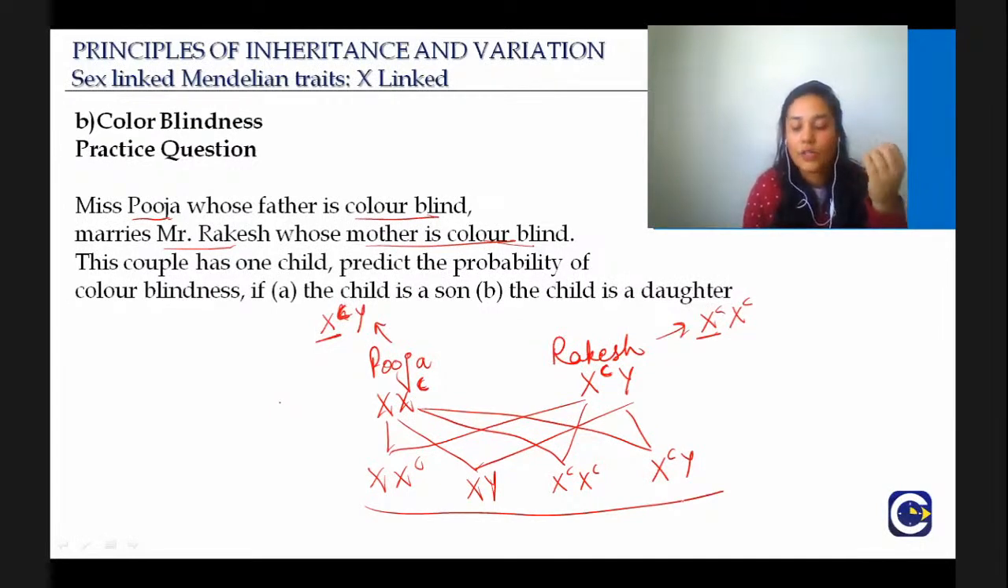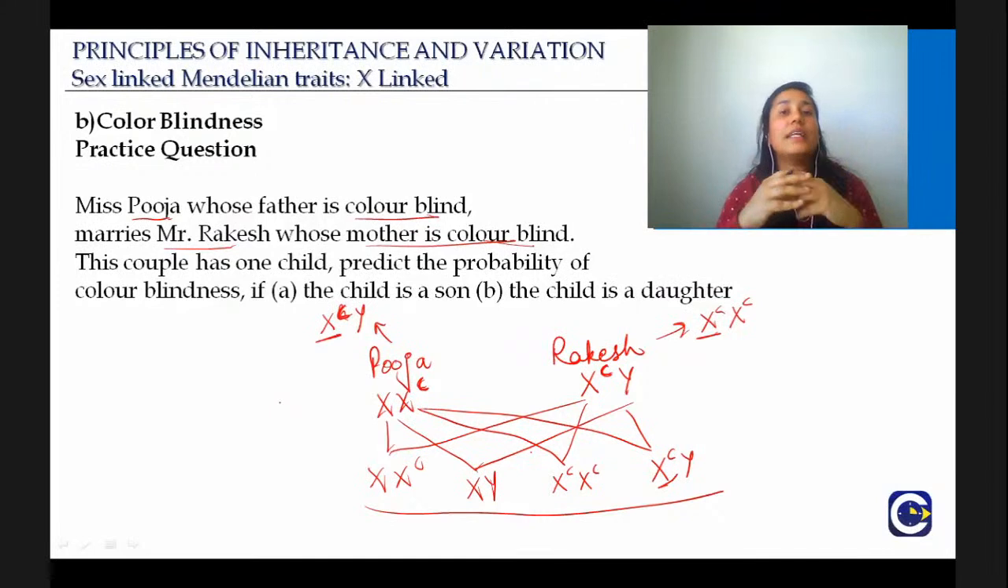Okay. And out of the two daughters, one of the daughters is color blind. The other one is normal. Although she is a carrier, she is normal. Therefore, the ratio if the child is a son.